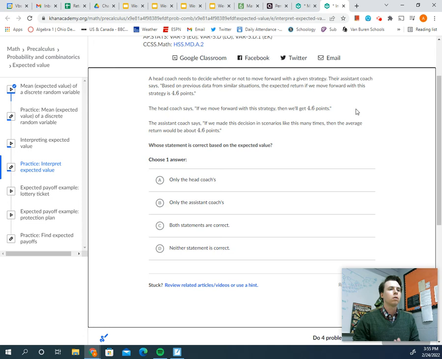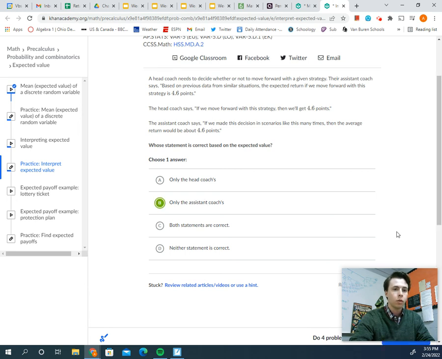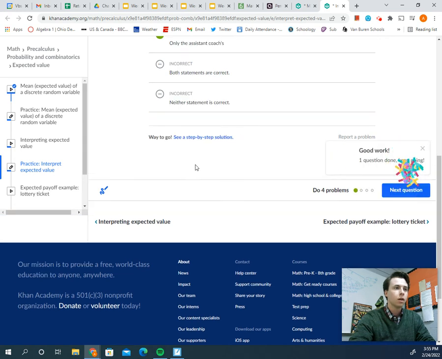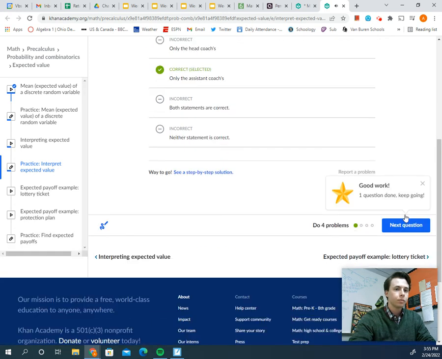Typically with discrete, you could only get 4 or 5 or 6 or 7. That's not what this is saying. What this is saying is what the assistant is saying: if we made this decision in scenarios over many times, on average, we would get about 4.6. So for me personally, I'm cool with what the assistant says, not as cool with what the head coach is going to say. So I'm going to go with B. We'll check it. Hey, we got one right.